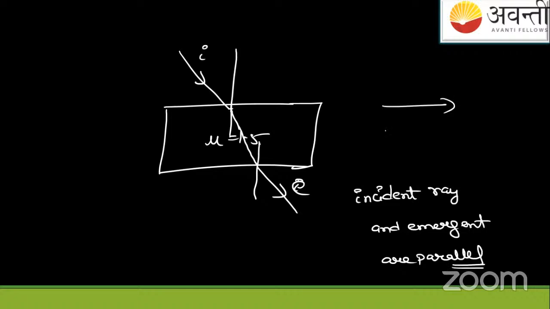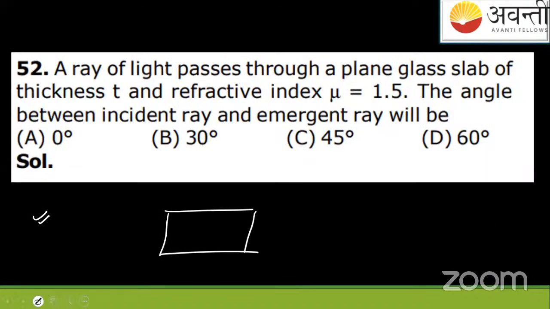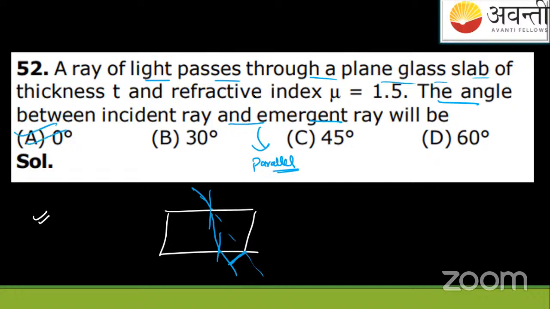अगर दो चीजें पैरेलल होती हैं तो इनके बीच में एंगल कितना होता है? 0 डिग्री। That is what they are asking. They are actually confusing you here, students. A ray of light passes through a plain glass slab. Okay, so they will be actually parallel. A little shift होता है, they are not asking you that, but they are asking the angle between the incident and emergent ray. Since we know these are parallel rays, we will take angle to be 0. So ये आपको actually confuse, the examiner wants to confuse you by giving this thickness and all these things.